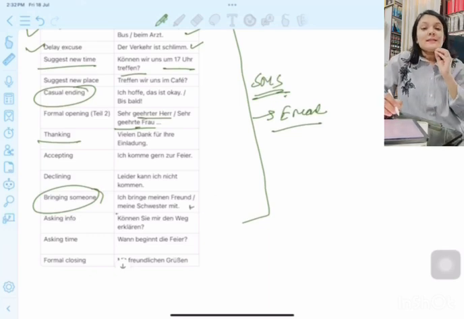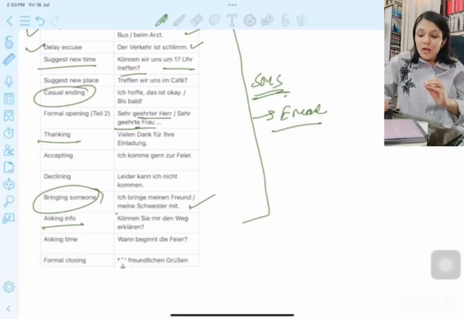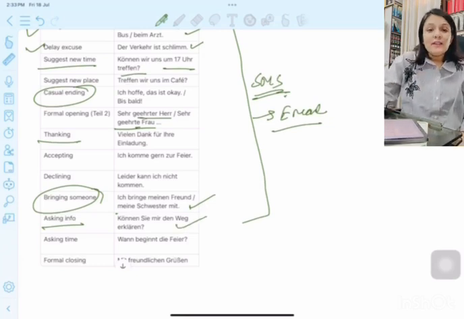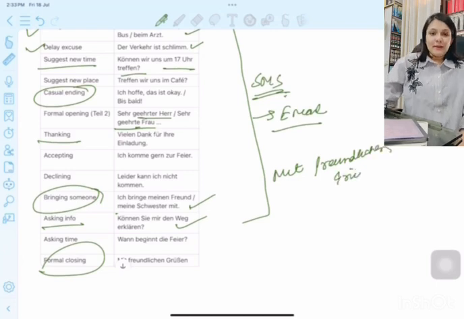And then if you have to ask any of the additional information, for example, wann beginnt die Feier? When is the party starting? Können Sie mir den Weg erklären? Could you please explain me the way? Or können Sie mir die Adresse schicken? Could you please send me the address? And how do you close that? Always and always formal emails are closed with mit freundlichen Grüßen. Always end your email like that.